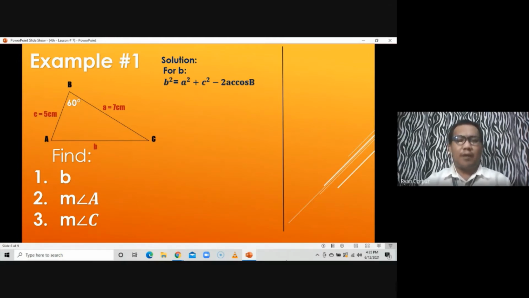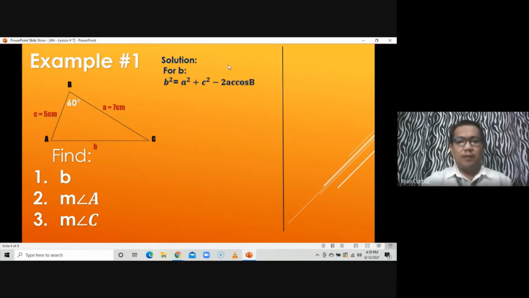So take note na kapag ang hinanap natin is the side, the side that we are looking for, square of that, equal to the squares of the other two sides, minus twice the product of the other two sides times cosine of the angle opposite that side that we are looking for. So, ayun lagi iisipin natin. So, we can make use of that formula.